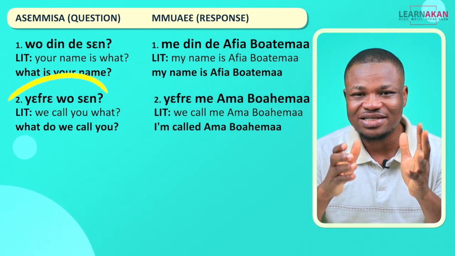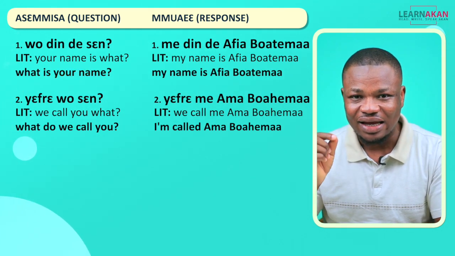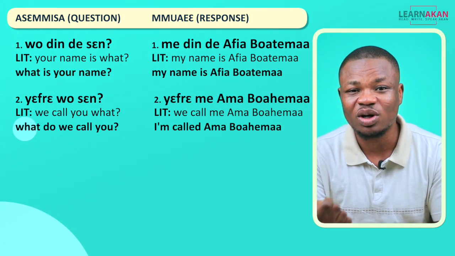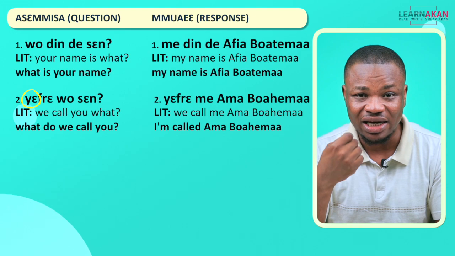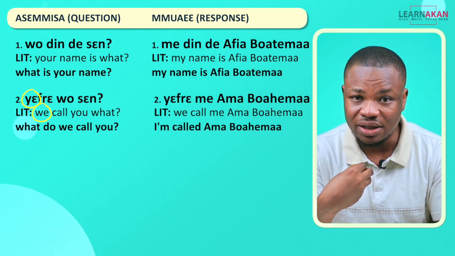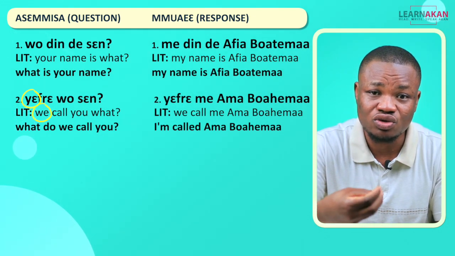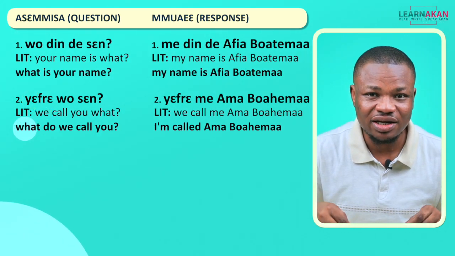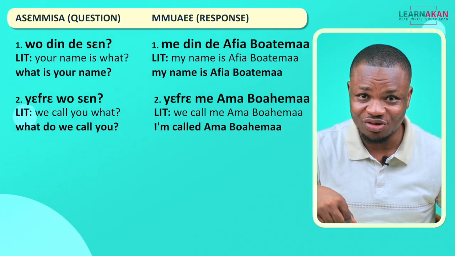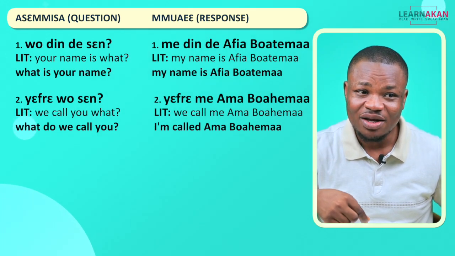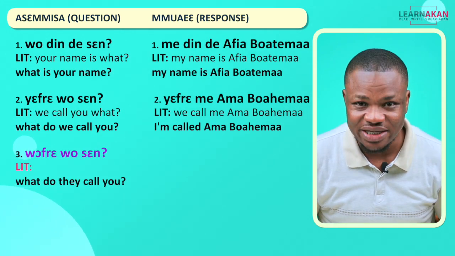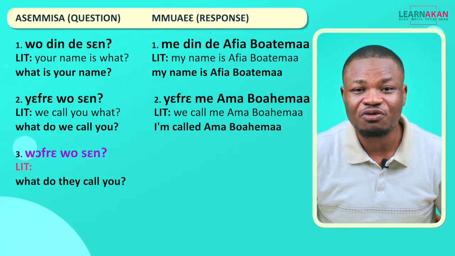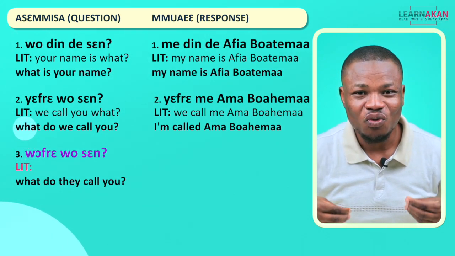And that is actually same as the second one, except instead of the subject pronoun ye, which we said literally means we, but we sometimes use to mean they, we are now using the proper they pronoun. So we say, wafre was saying.